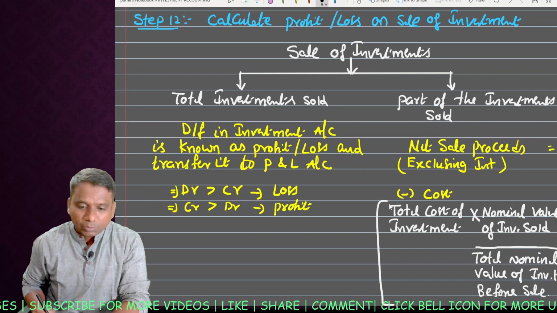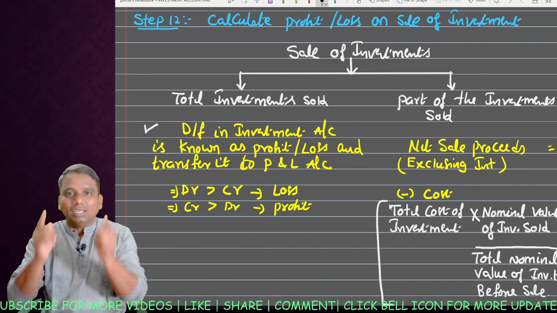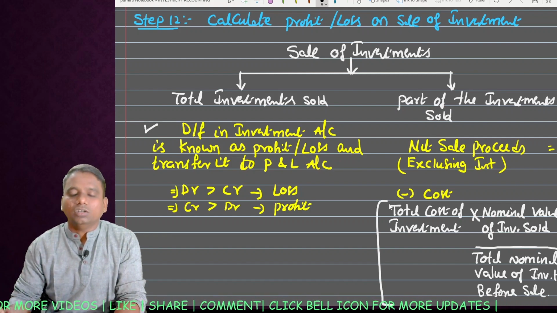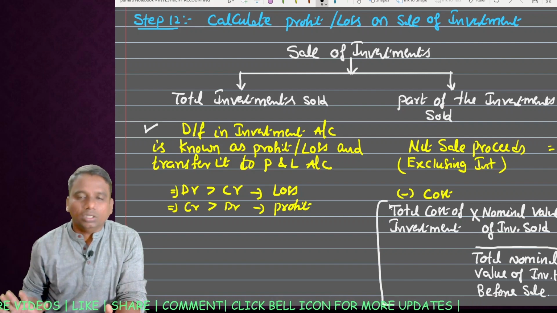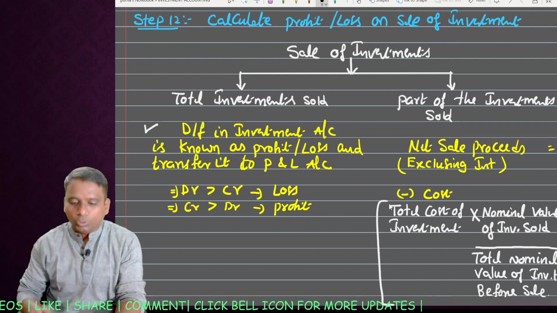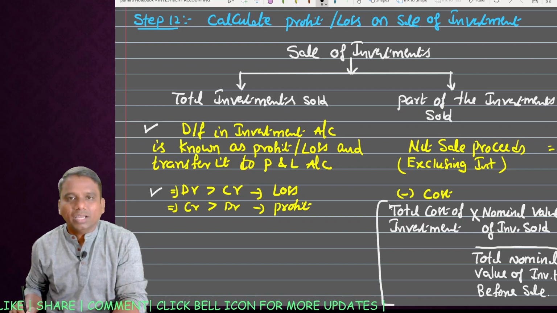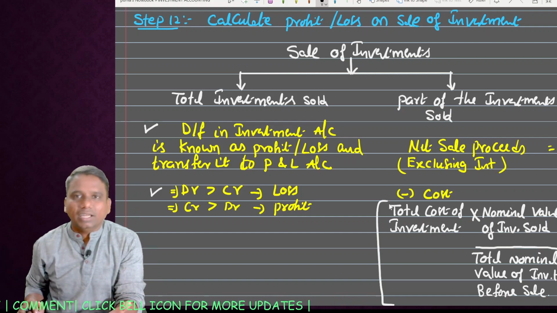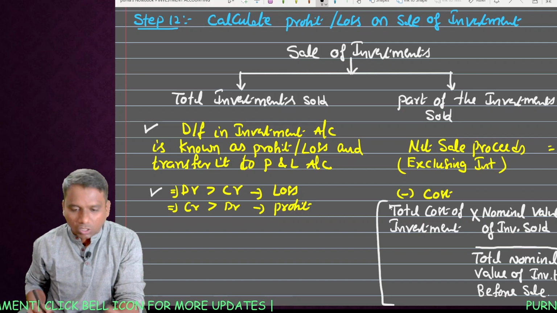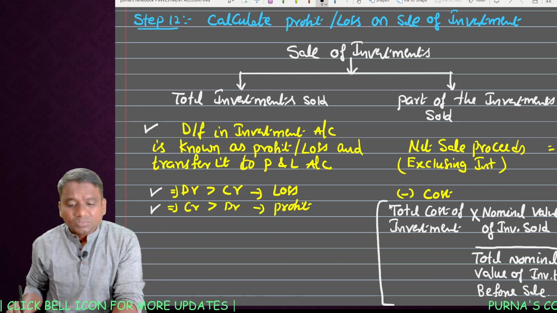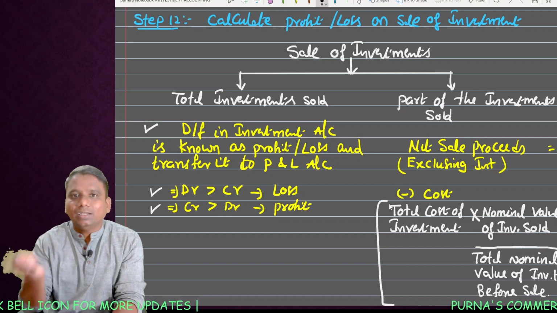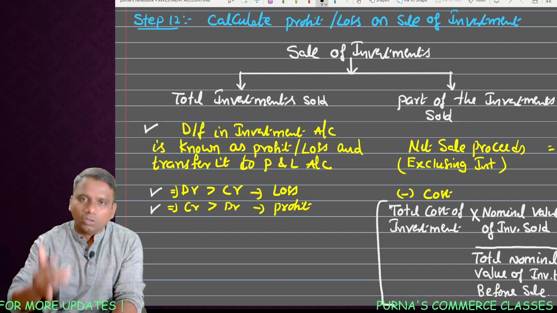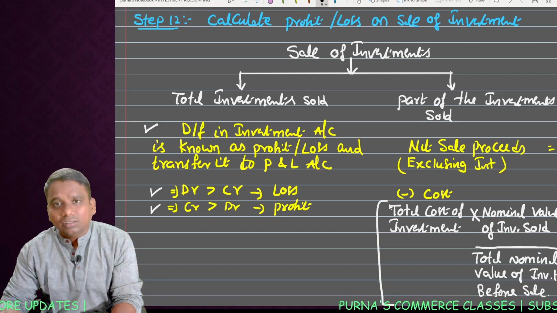In case total investments are sold, then the difference in the investment account is nothing but profit or loss, and it should be transferred to the profit and loss account. To put it simply, if debit is more than credit, it is loss, because on the debit side we have written cost, which is more than the income, so automatically it is loss. Next, credit is more than debit, that means income is more than cost, then automatically it is a profit. Whether it is profit or loss, transfer it to the profit and loss account.